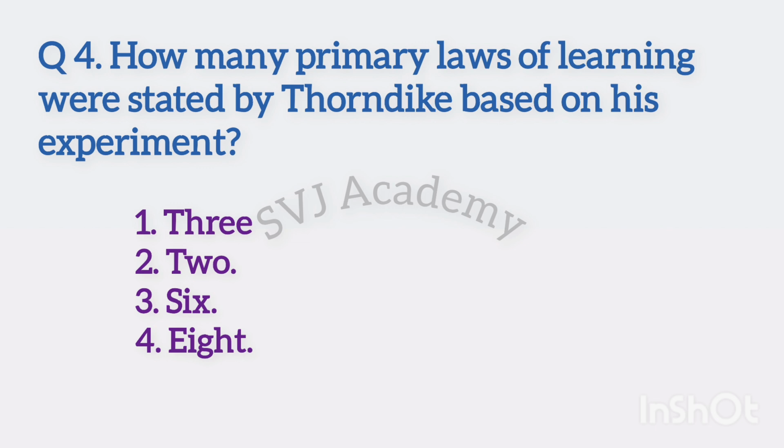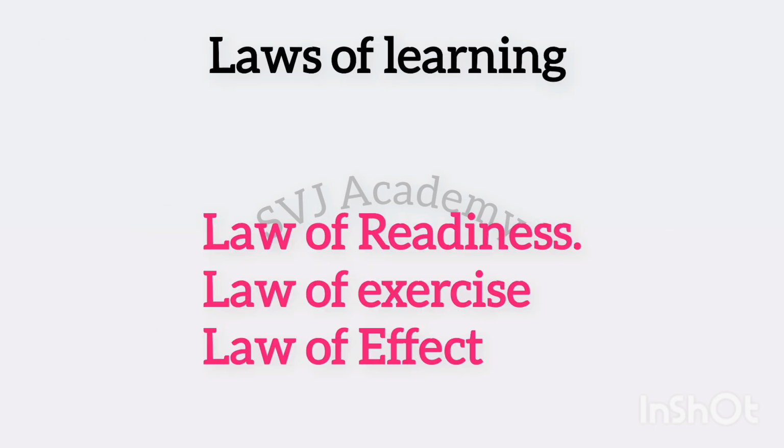Question number 4. How many primary laws of learning were stated by Thorndike based on his experiment? Options: 3, 2, 6, 8. The right answer is option number 1, 3. There are 3 basic laws of learning called primary laws of learning. They are law of readiness, law of exercise, law of effect.